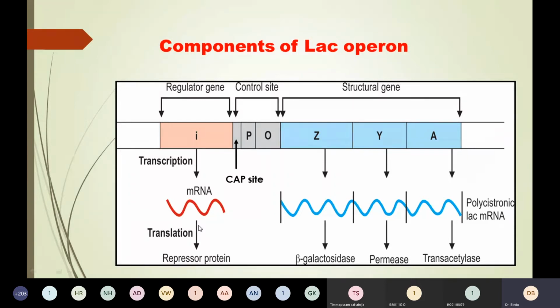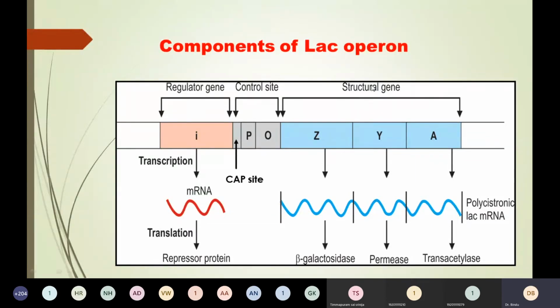Now, how exactly does this lac operon operate? Two things. This gene is maximally expressed when the O site is empty, that is, the repressor protein does not bind to the O site, number one. And secondly, the CAP site is bound by the CRP, the cyclic AMP catabolite activator protein complex. If these two happen, the RNAP will go and bind to the promoter site.